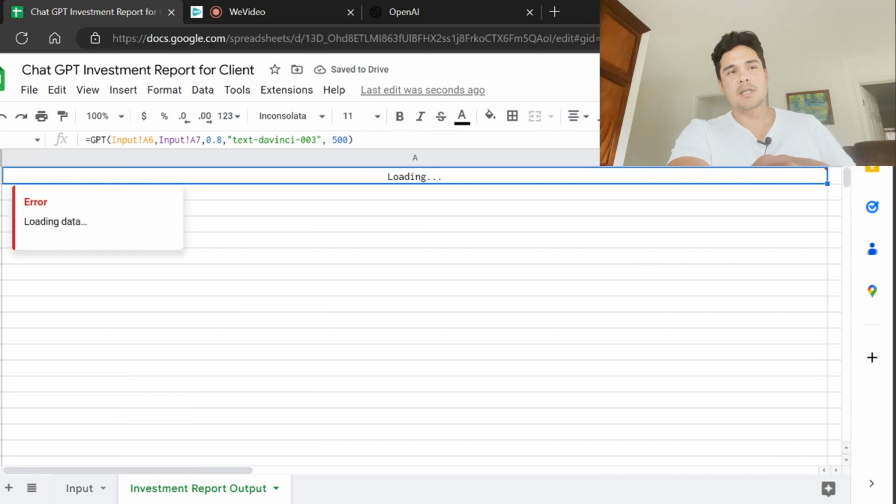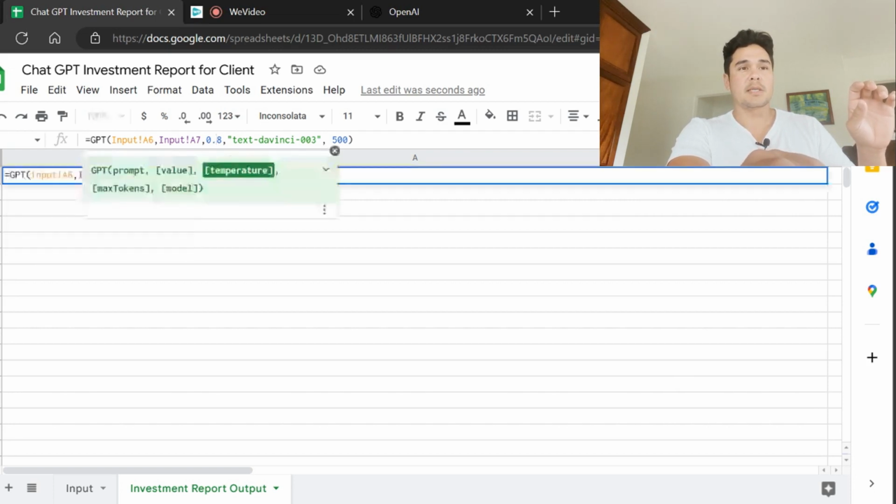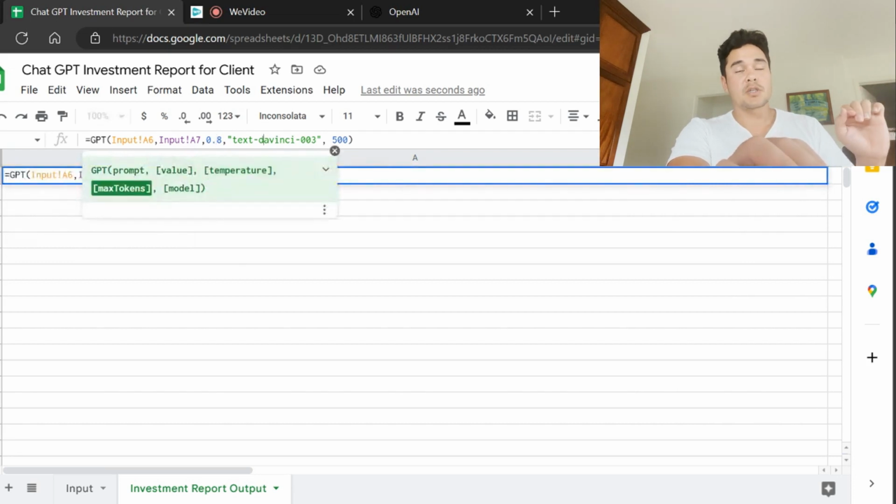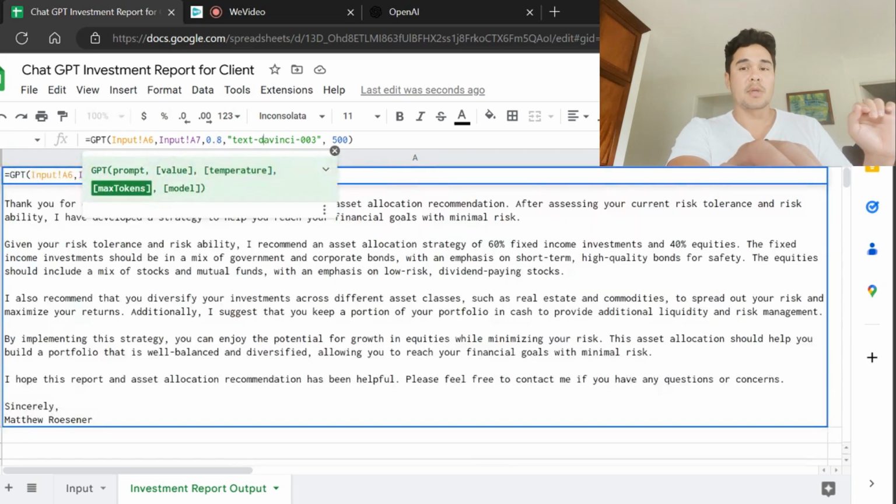And you notice here's the actual formula for ChatGPT. So it imports the prompt. The second input parameter is the variables that I'm inputting, that second prompt about my age and risk tolerance. And then there's also a parameter here for the value, that is the temperature, which I'm not 100% sure on what exactly that's measuring. That may be the randomness of the output. I'll further verify that. The text, this is the model, and there's different models. And then finally, the tokens is the character output. So I want 500 characters as an output.